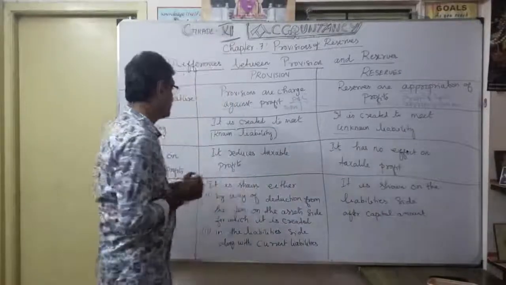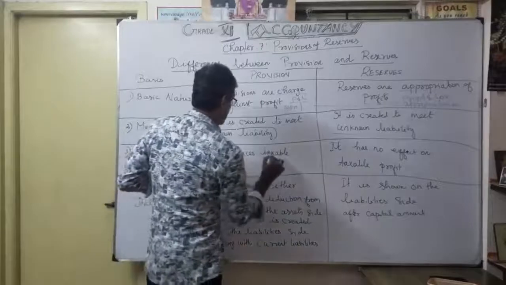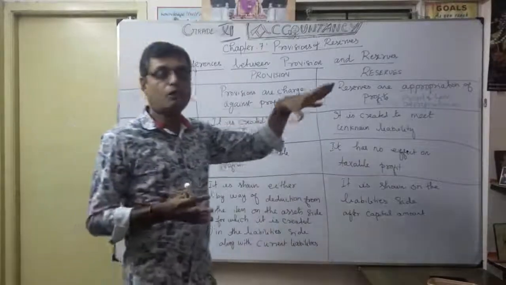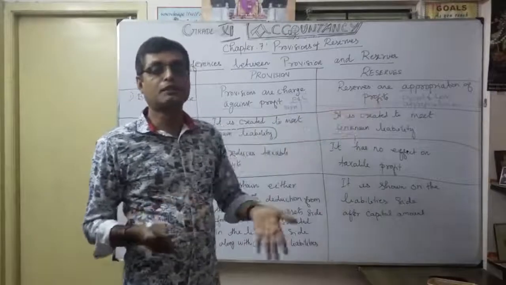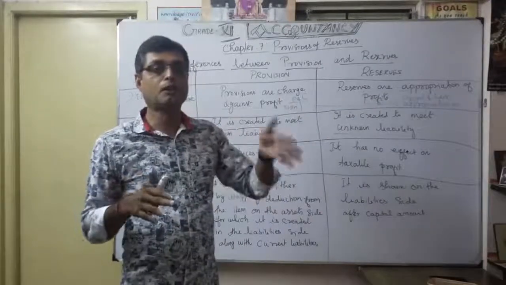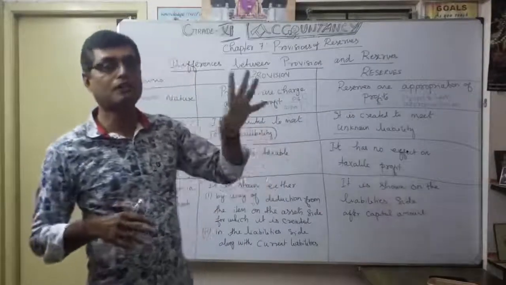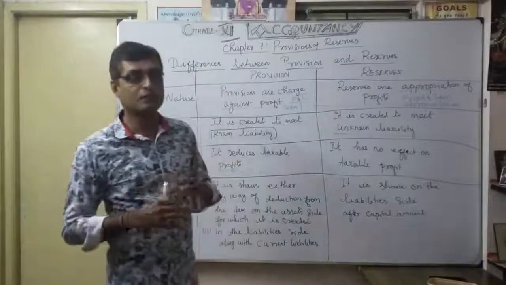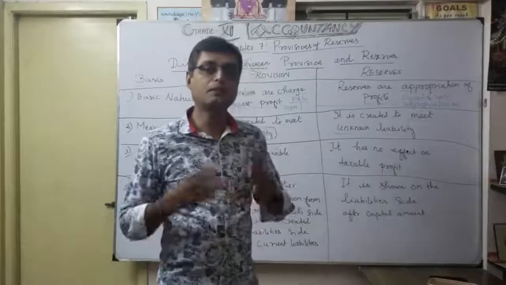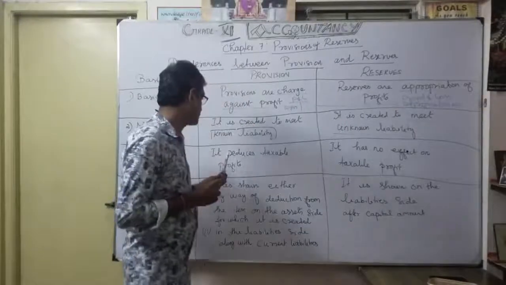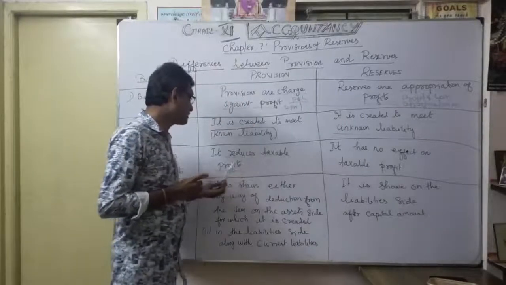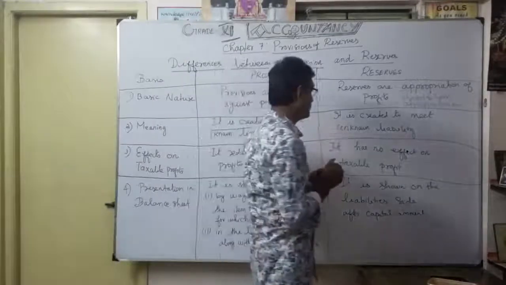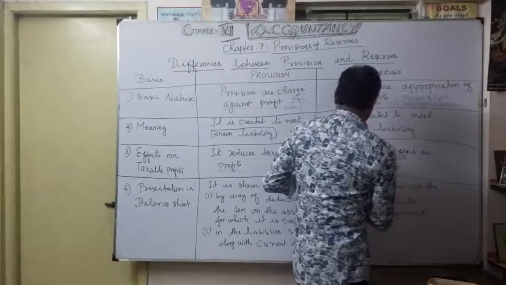So that's why it reduces our taxable profit. When you want to show a provision in a profit, naturally the profit reduces and becomes less. Say a profit of 1 lakh, and you show provisions of around 50,000. So now the final profit is only 50,000. That's what I'm trying to say: it reduces taxable profits. But for reserves, there is no effect on taxable profits.